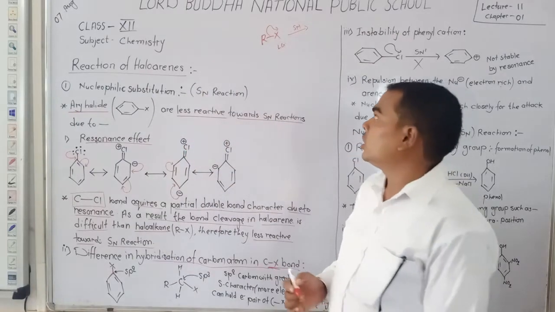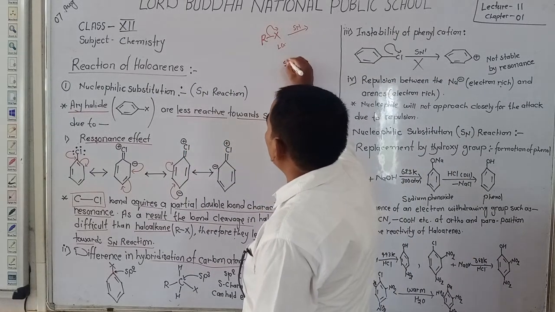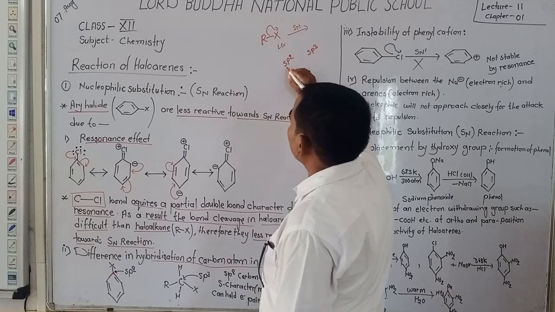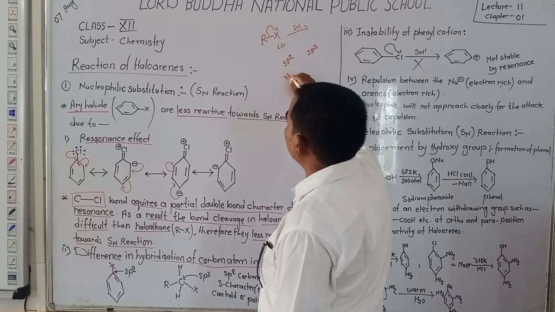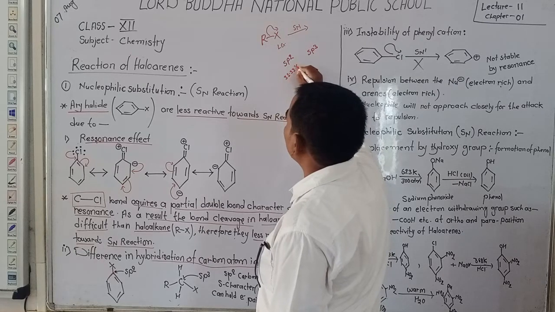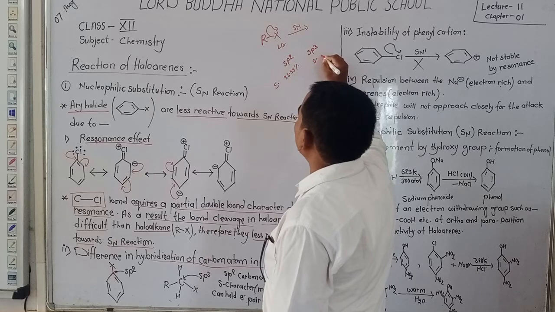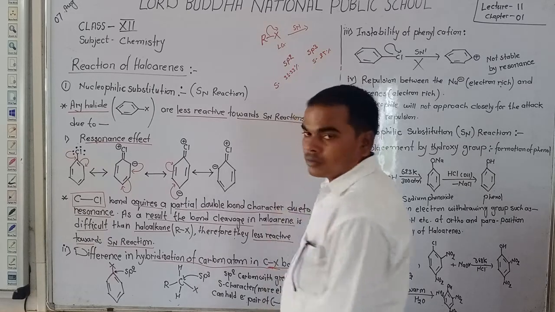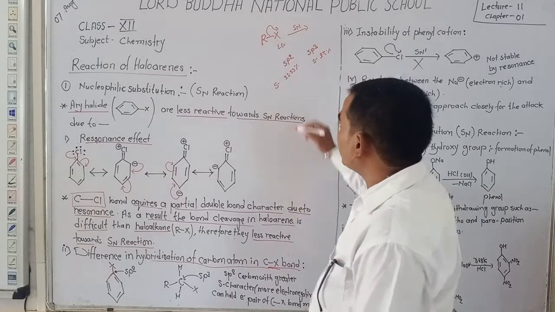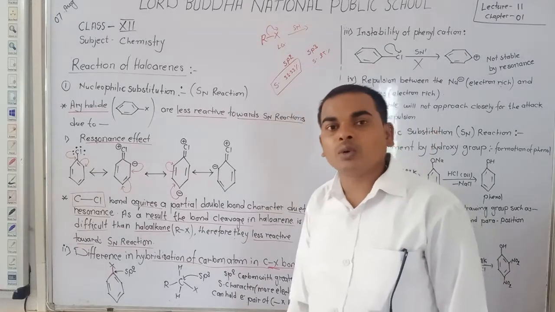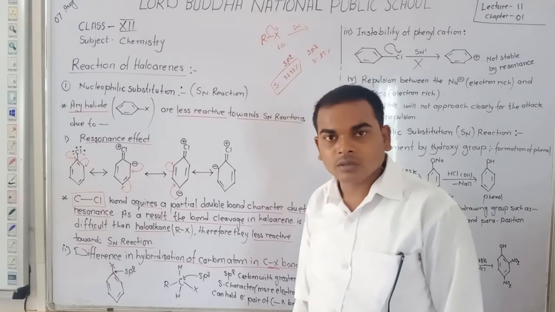Dear students, sp2 hybridization and sp3 hybridization. In sp2 the s character is 33.3%, but in sp3 hybridization the s character is 25%. Dear student, as the s character increases, the electronegativity also increases.